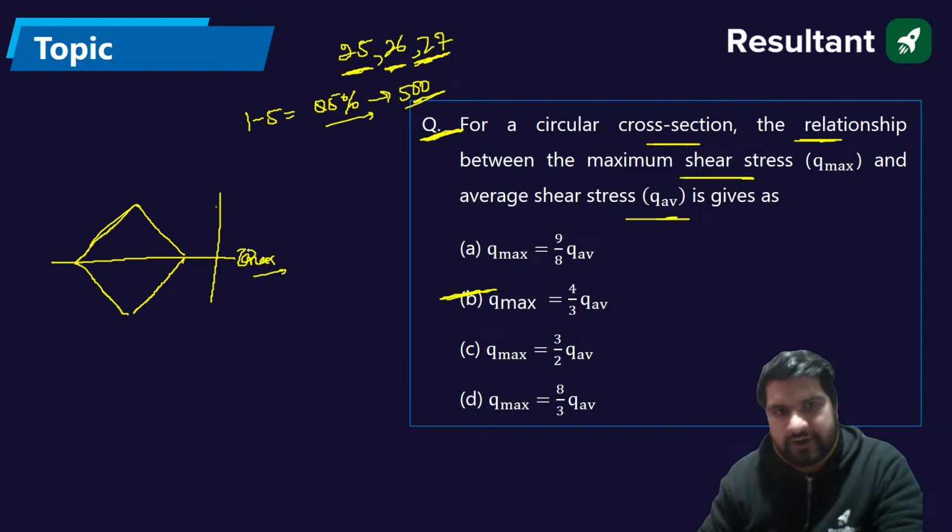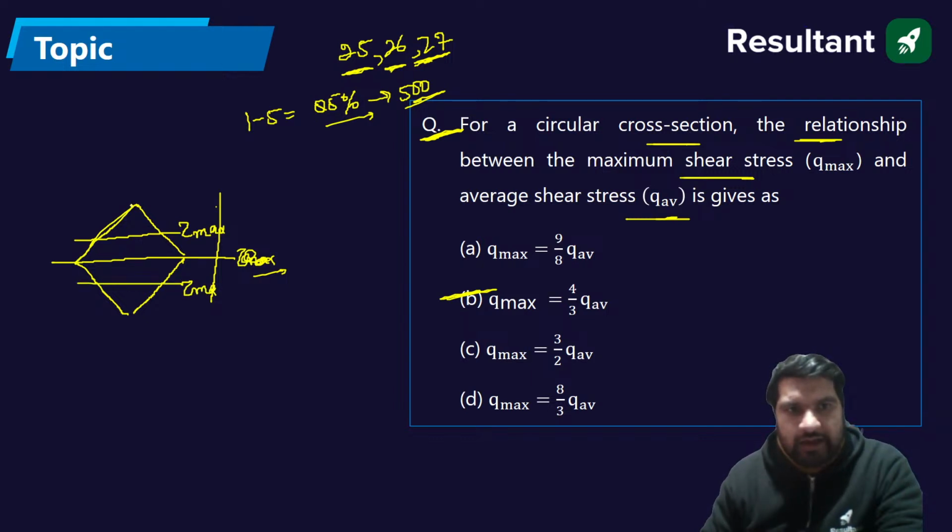No, no, no. It is not tau max here. The tau max will occur here. If the total height is h, okay.